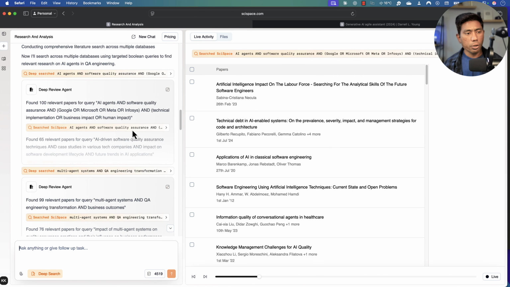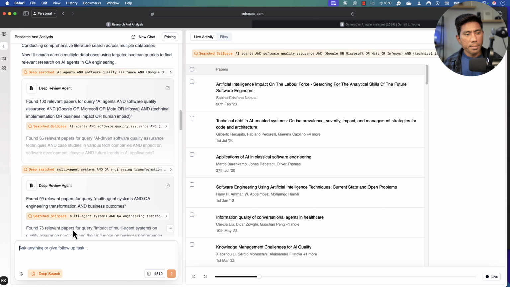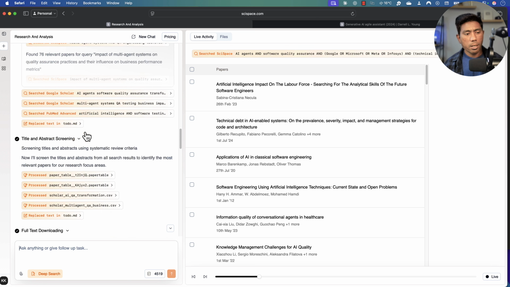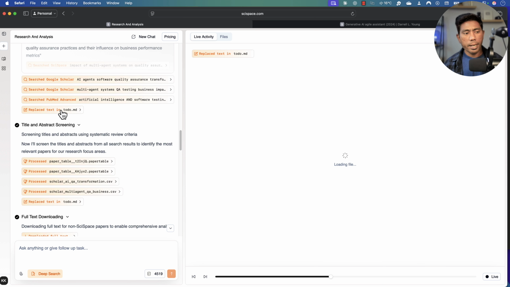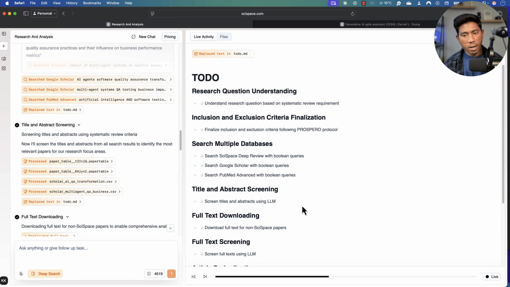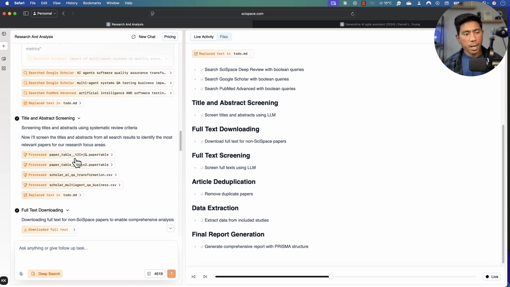And while it is showing me all this information over here, it's going to search for this information from the SciSpace, and also it has searched from Google Scholar and PubMed, as I told you. Then it's writing a modified version of the to-do, where it tells which places it has checked. So it's going to keep on checking all the boxes there. And then now it is trying to create a screen title and the abstraction for the systematic review criteria.